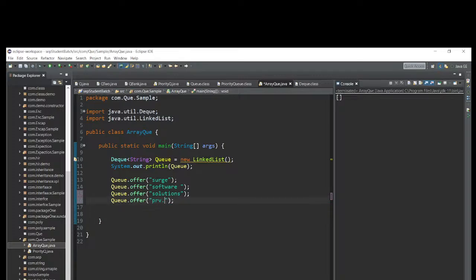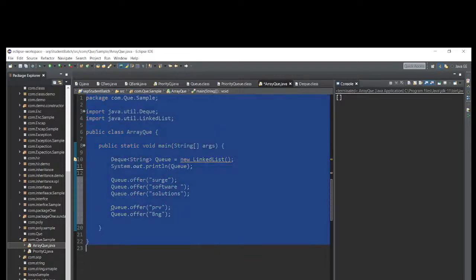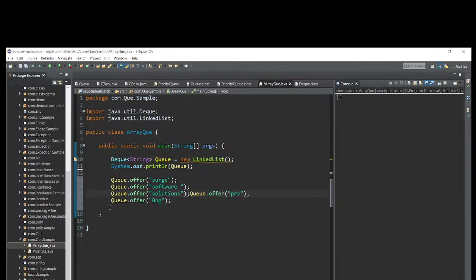One more thing I will add as a string. Let me write Bangalore. Let me copy and paste. Let me save this one. Control A, Control Shift F. Save this one. Now I have added some elements.